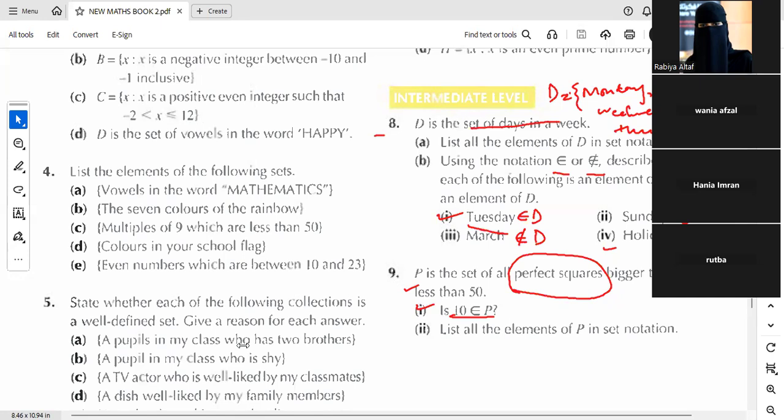Yes, Nabila, your answer is correct. 10 is not a square number, so we'll just write false.